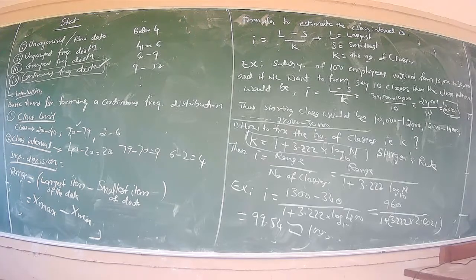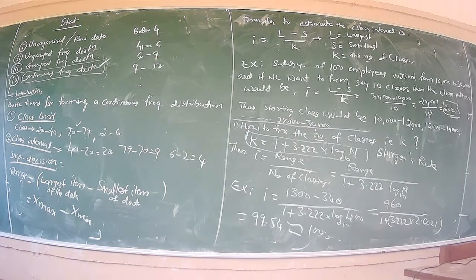So L minus S, the largest limit is 1300 and the smallest limit is 340, and the difference is the range. The range is 1300 minus 340 divided by 1 plus 3.322 into log of n. N is the number of items here, 400 LED bulbs.